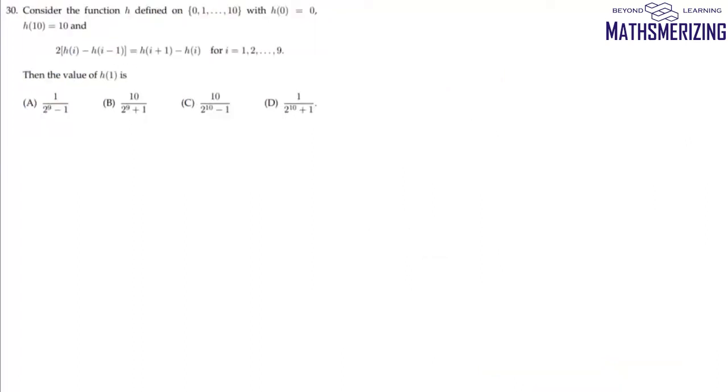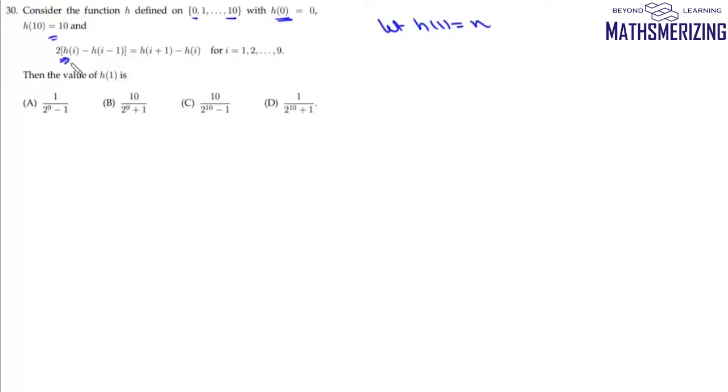Now question number 30 is, we are given a function h defined on 0 to 10 such that h(0) is 0 and h(10) is 10. We are given this relationship, which is 2h(i) minus h(i minus 1) equal to h(i plus 1) minus h(i), for all i from 1 to 9. We need to find the value of h(1). So what we'll do is we'll say let h(1) be some number n. Then we can find h(2).